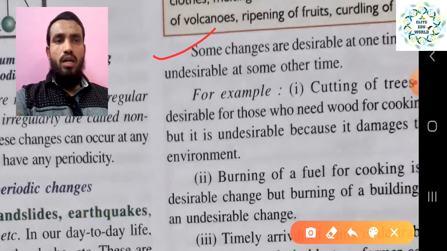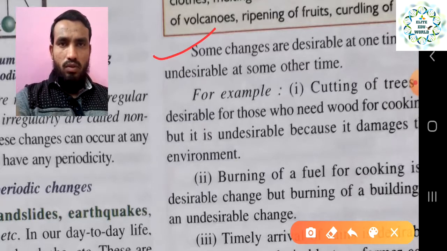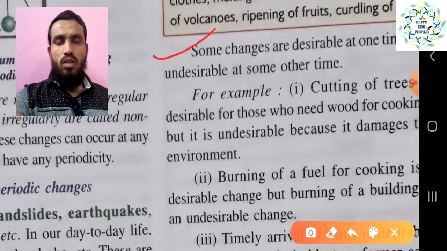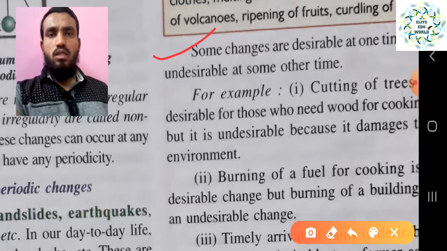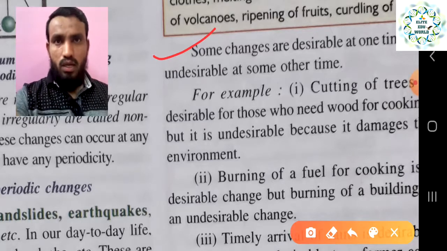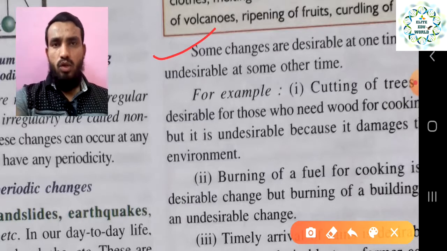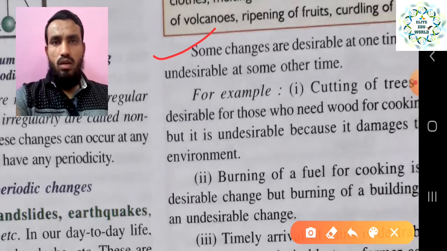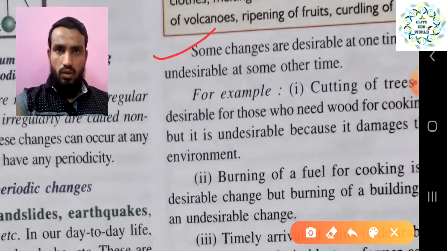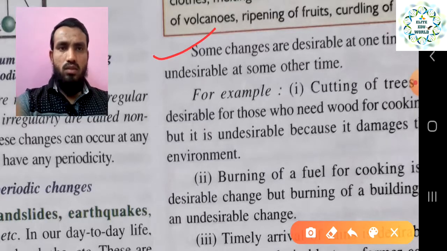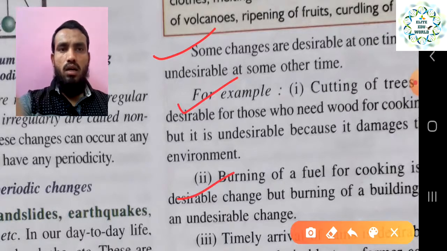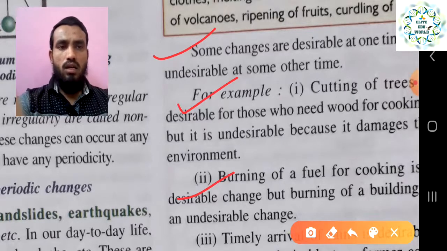For example, cutting of trees is desirable for those who need wood for cooking, but it is undesirable because it damages the environment, right? So we can put it into both categories, because it is desirable for the person who needs wood for specific uses, and it is undesirable because it is increasing the pollution. So if you are thinking from the point of view of pollution, it is undesirable, but when you need wood in your day to day life, it is desirable. So like this, so many examples are there, where sometimes it is desirable and in some conditions it is undesirable.